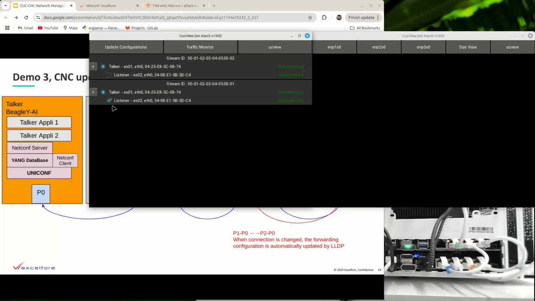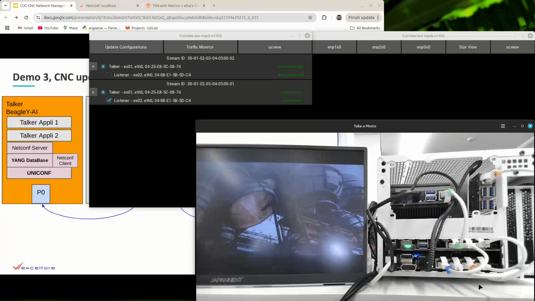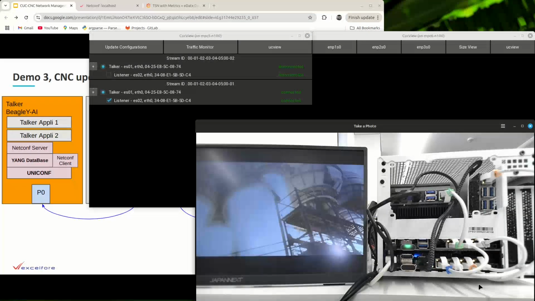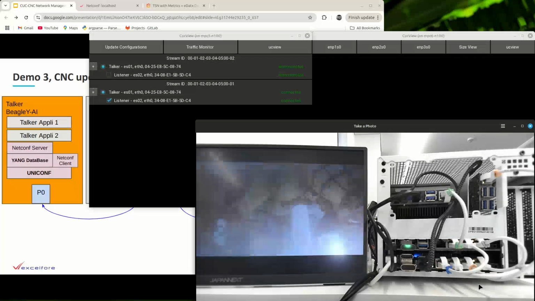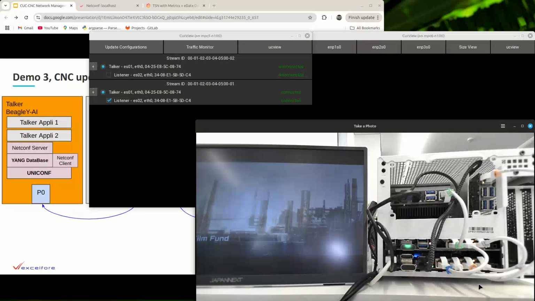I go to connect. And then it becomes connected, the talker starts running, and the listener also starts running. Okay, so now the movie started again. So this is done with no change of configuration. I just change the port.